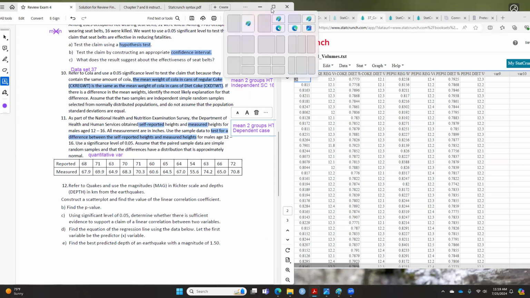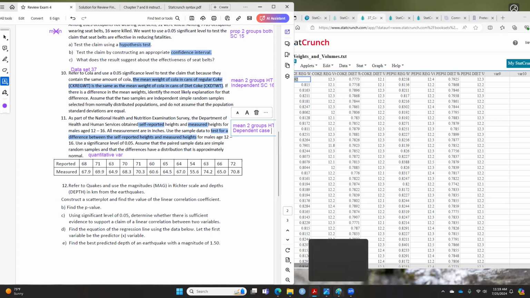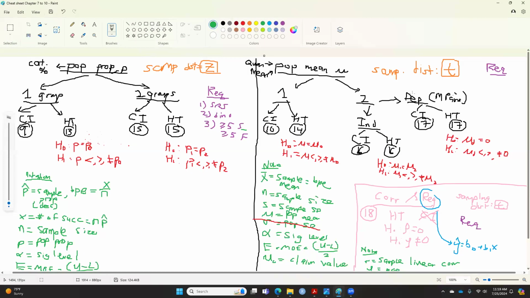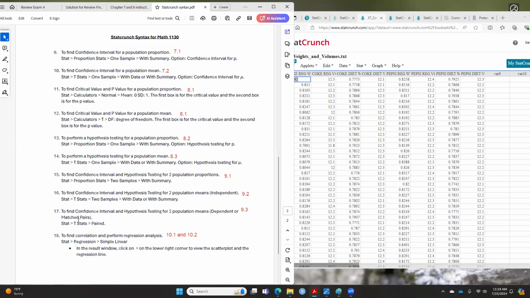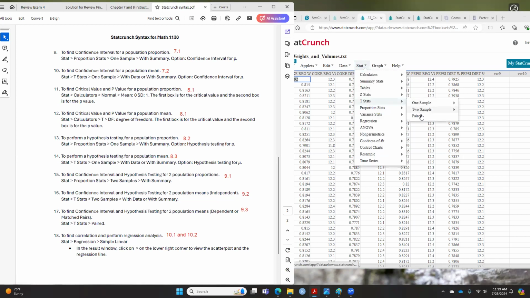It's also doing hypothesis testing here. So if you look at the cheat sheet, we are doing dependent with hypothesis testing. The StatCrunch we're using here is number 17. When you write the statement, make sure you use mu d, not mu1 and mu2. So these are the statements you have to write. In StatCrunch, this is number 17, and you're doing paired. So you go stat, t-stats, and paired.